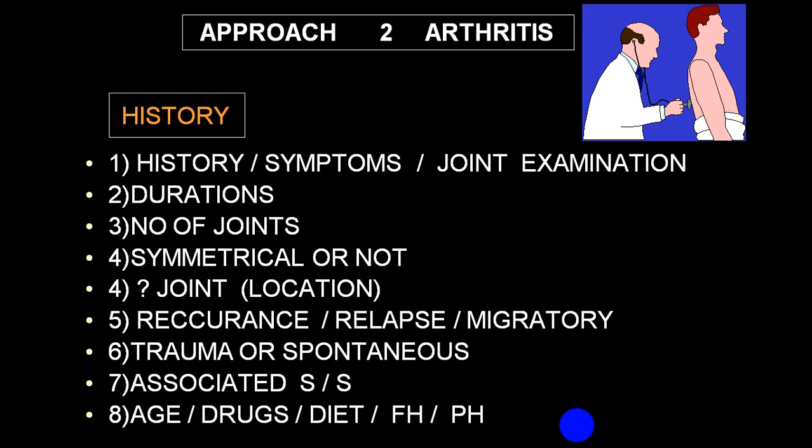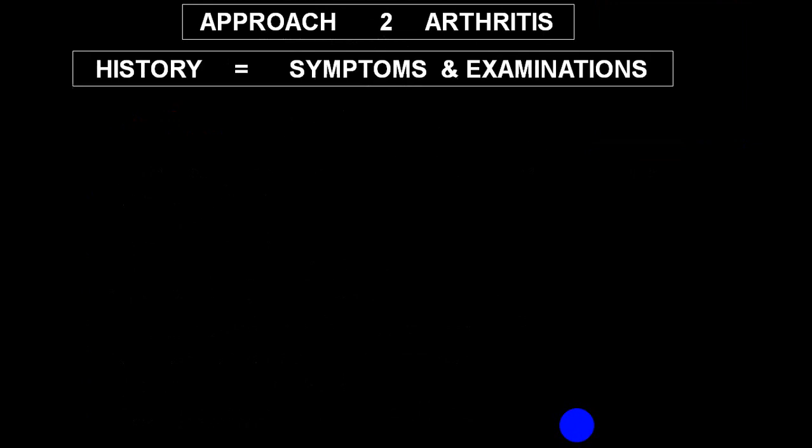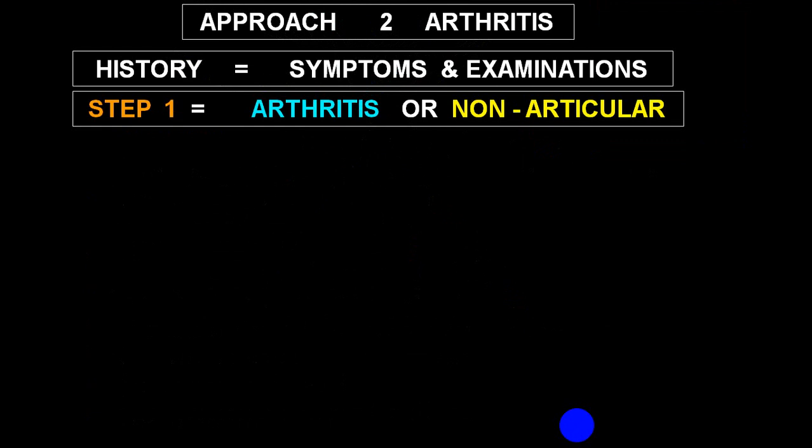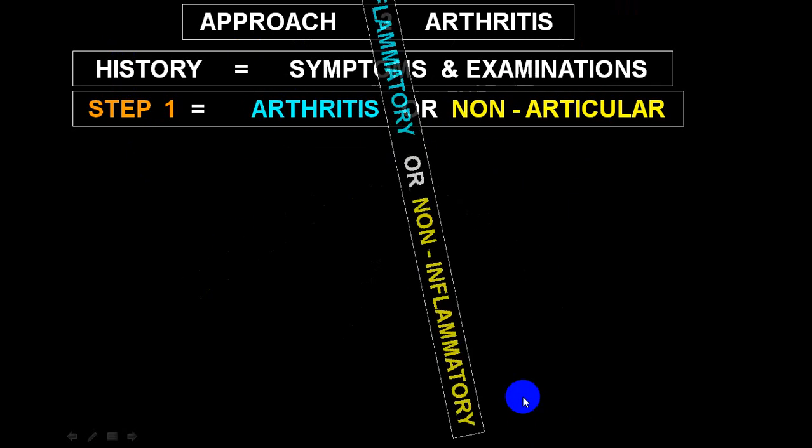Sometimes you may not require even investigation. Investigations are necessary to confirm the diagnosis rather than to initiate the diagnosis. So history will include symptoms and examinations. In step 1, always differentiate arthritis from non-articular, so articular and non-articular. And again in that, arthritis and arthralgia. You try to differentiate first. So in step 1, the first thing is to differentiate articular from non-articular, and if it is articular, whether it is arthritis or arthralgia. That should be the first thing.